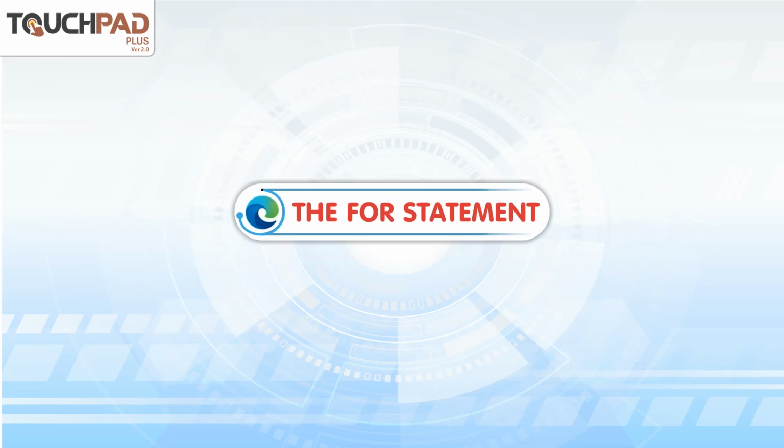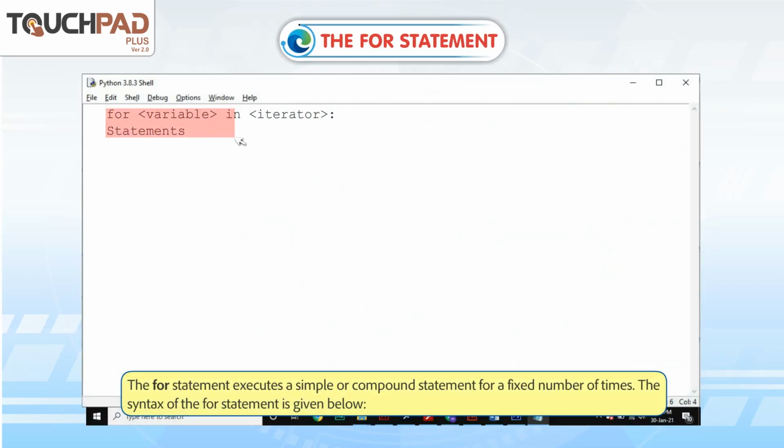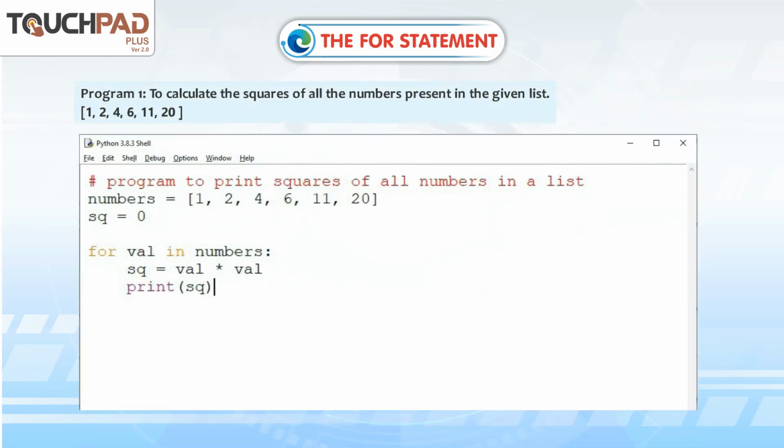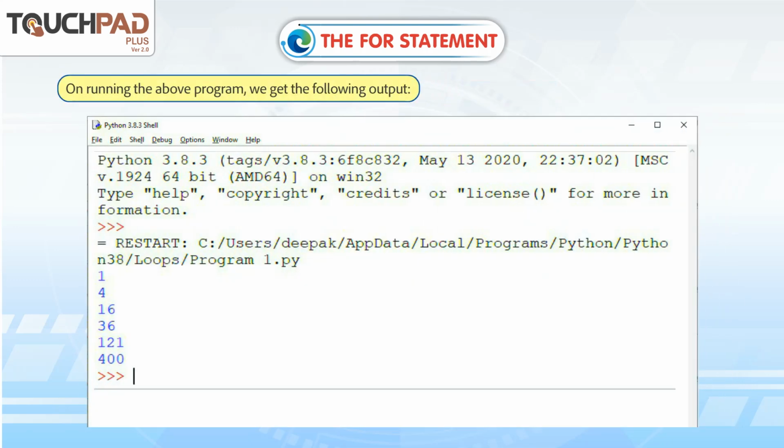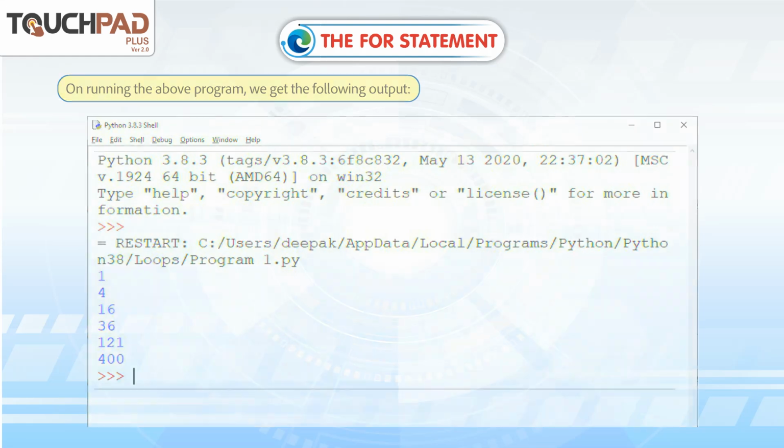The for statement. The for statement executes a simple or compound statement for a fixed number of times. The syntax of the for statement is given below. Program 1 to calculate the squares of all the numbers present in the given list: 1, 2, 4, 6, 11, 20. On running the above program, we get the following output.